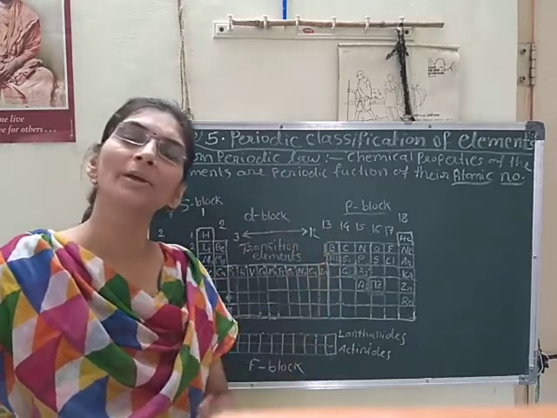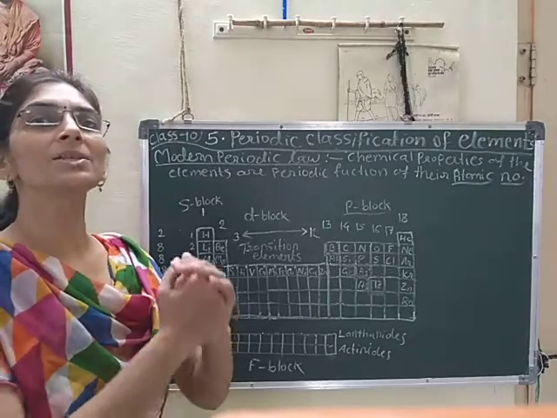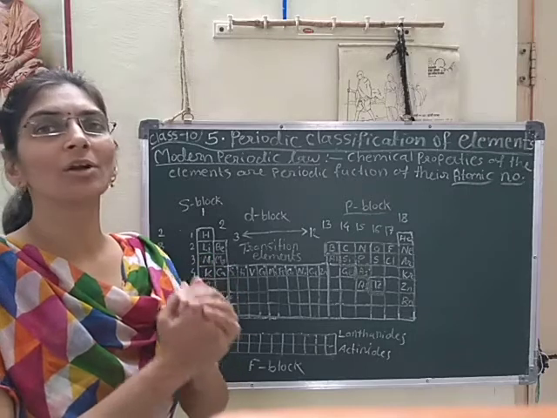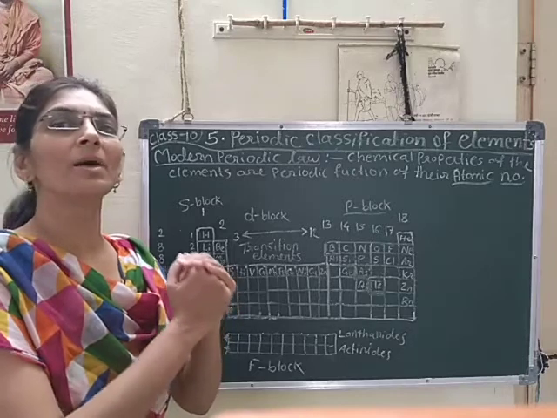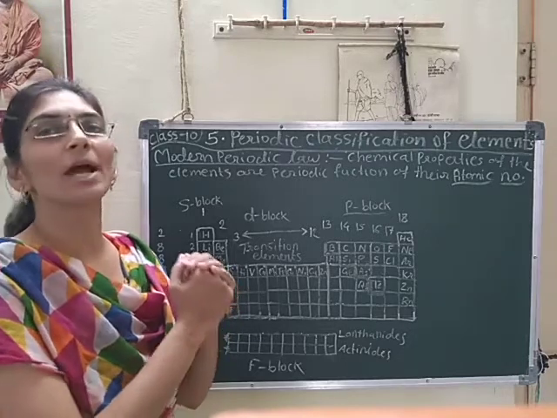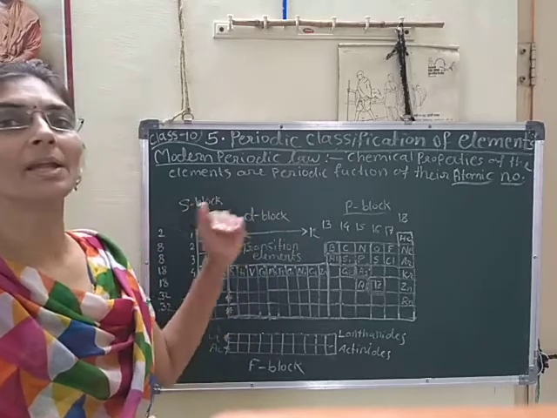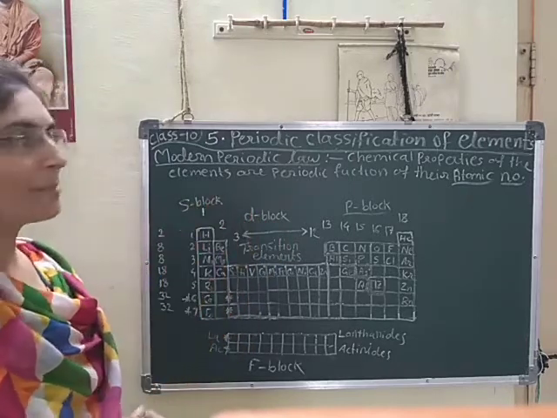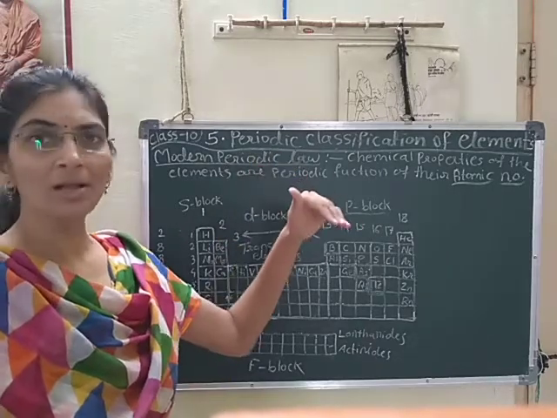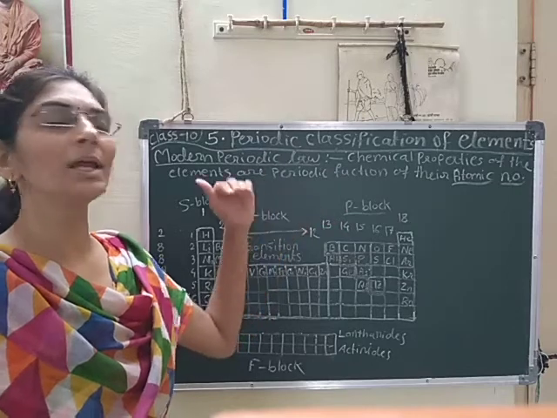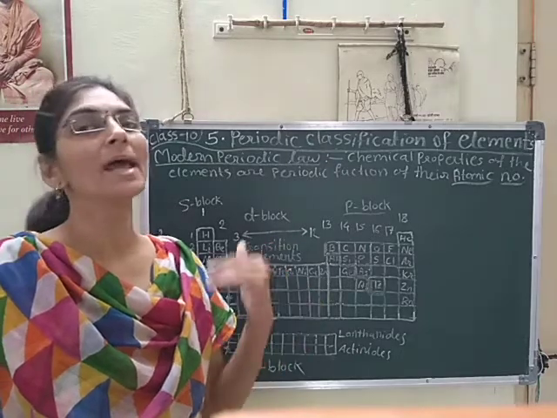Among those, Mendeleev's periodic table was more significant, and it was based on the increasing order of atomic mass of the elements. Because it was based on atomic masses, there were some limitations in Mendeleev's periodic table. But after some time, there was the discovery of subatomic particles such as protons and electrons.